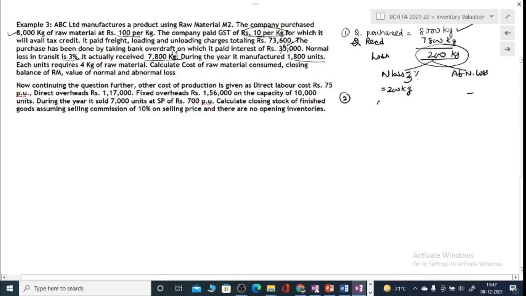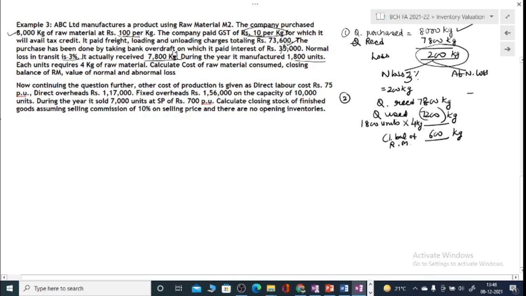Second thing is, out of quantities received, that is 7,800 kilograms, quantity used is, you produced 1,800 units at the rate of 4 kilogram of raw material per unit. So 7,200 kilogram of raw material will be used. So 600 kilogram of quantity is left. So this is closing balance of raw material, right?